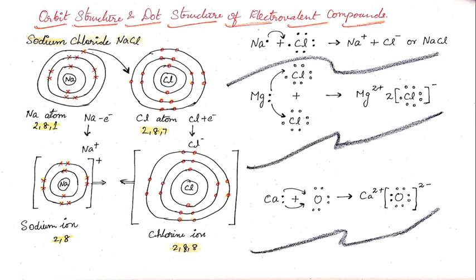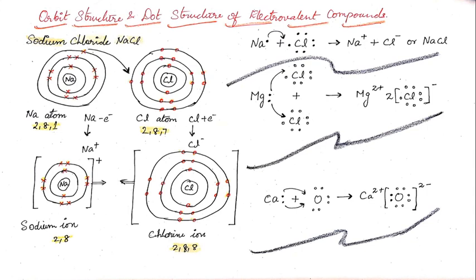After this transfer, Na now has only 2 shells, that is 2, 8. Now the sodium atom has become a sodium ion, and chlorine remains with 3 shells, but in the outer shell instead of 7 electrons it now has 8 electrons. Since it received one electron from sodium, it is now called a chloride ion.